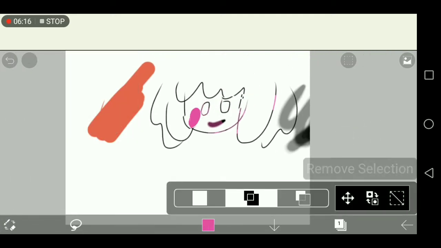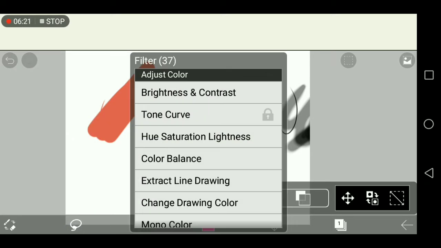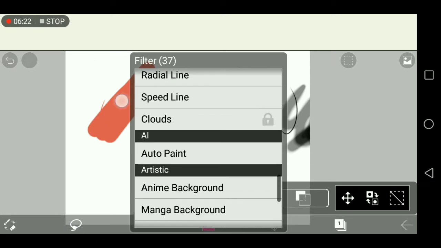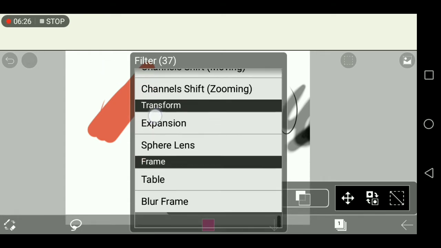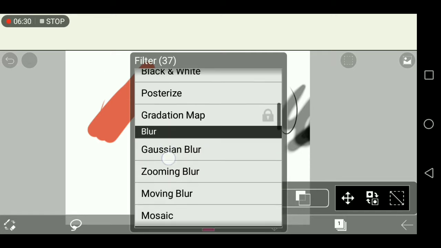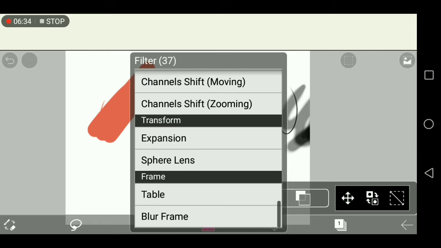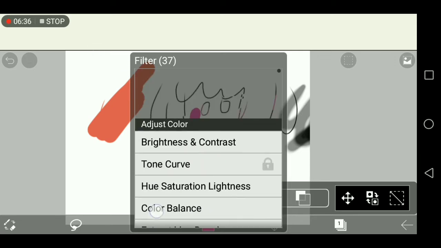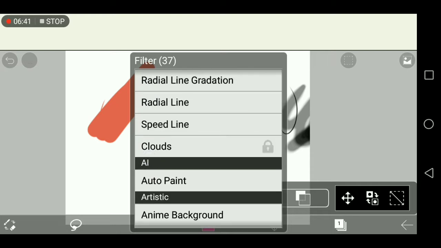There. And then next we have the filter. I'm not going to go through this one by one because it's going to take me a long time to make and I don't have the luxury of time. I'm not even sure if my audio is recording, but I'm going to go with it because I don't have time.